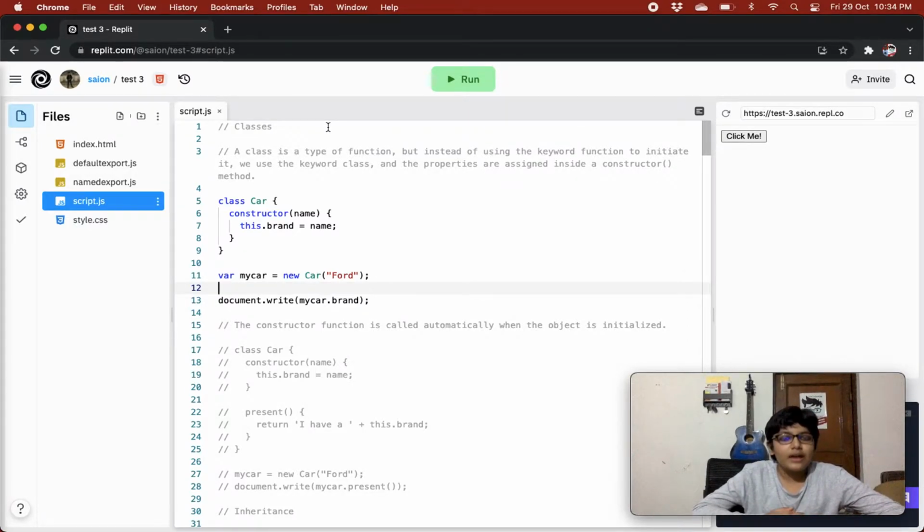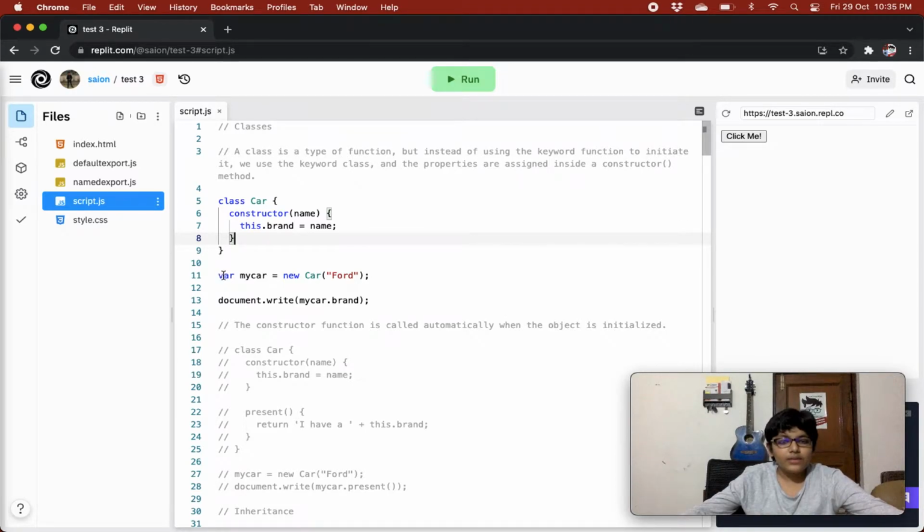So over here we have a class Car, and in that we have a constructor method that is taking in one argument. It is setting a variable named brand equal to name. So it is setting a new variable, brand, and its value will be whatever we pass. So a property is being set over here for our class. This is not such a useful class because we just have a property and nothing else, but this is just an example to show you how we create classes.